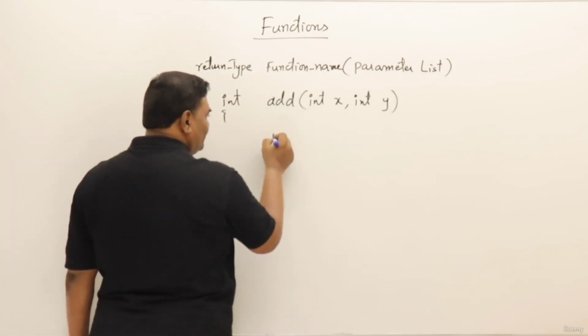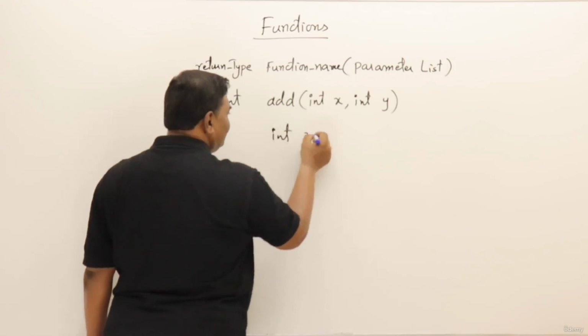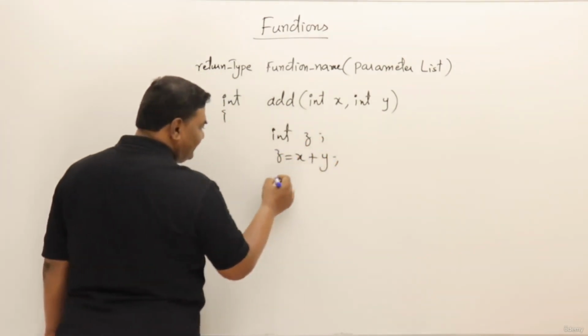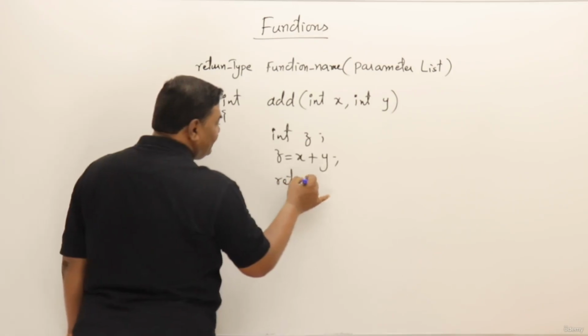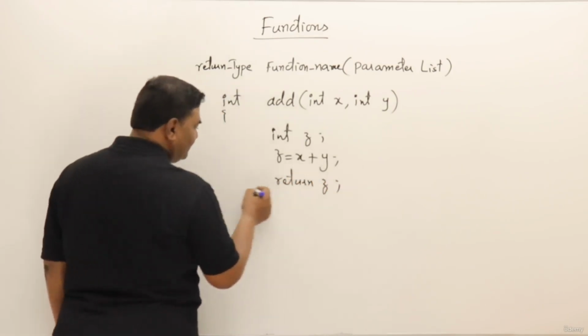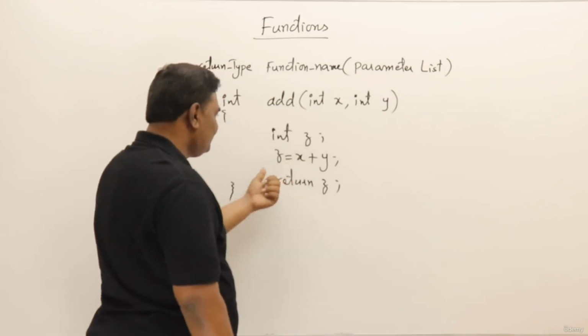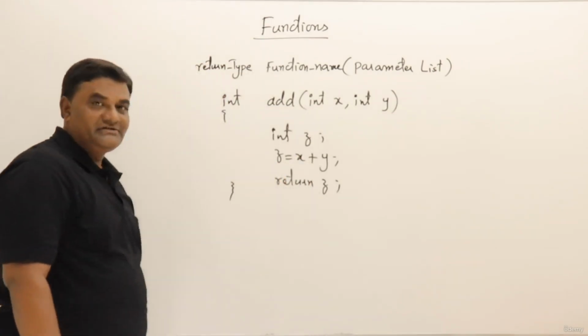Now here what I will do is I will declare one variable z, then I will say z assign x plus y. I am just making it a little lengthy. Then say return z. So the values of x and y are added and the result is stored in z, and the z value is returned.